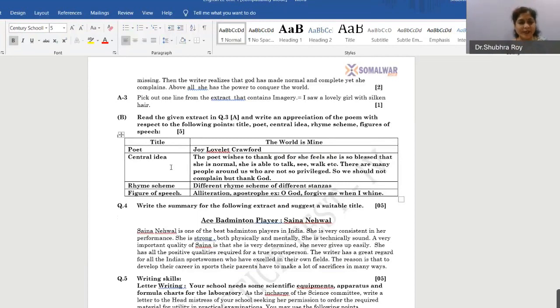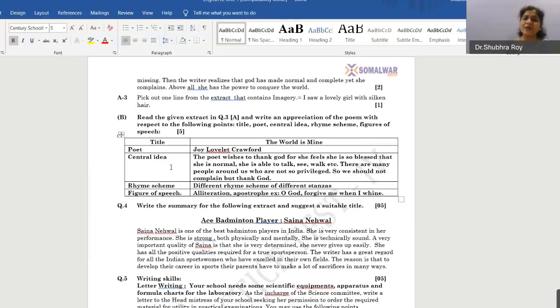Question 4 was based on summary writing. Write the summary for the following extract and suggest a suitable title. 1 mark is spared for the title. So please do not forget to give the title, and the title has to be taken from somewhere in the passage. You can even give the title just Saina Nehwal. If you don't give it as Ace Badminton Player, you can give the title as Saina Nehwal.